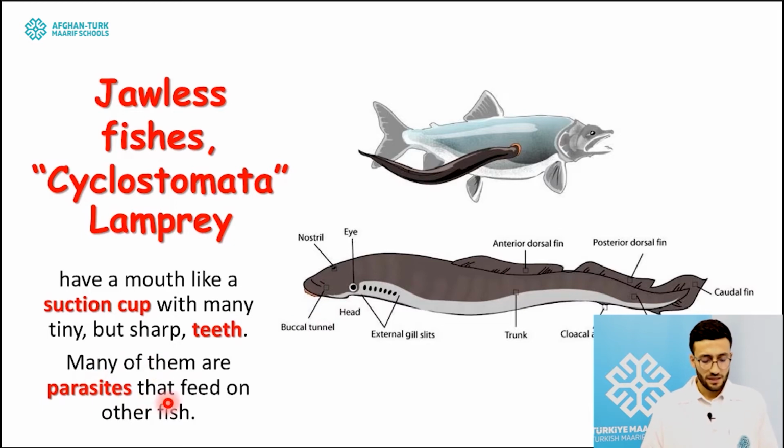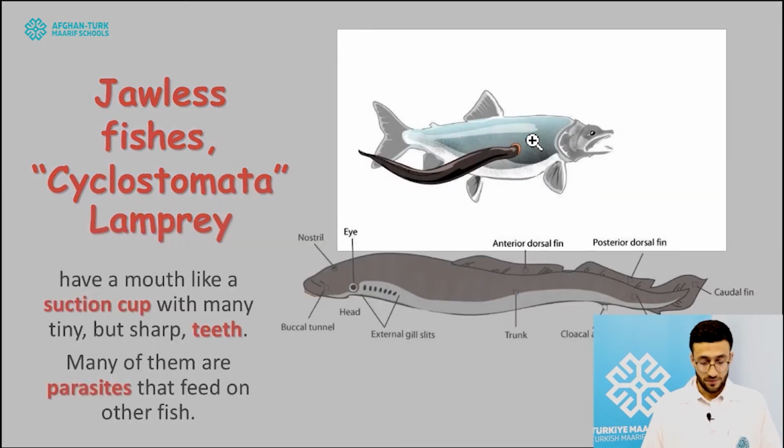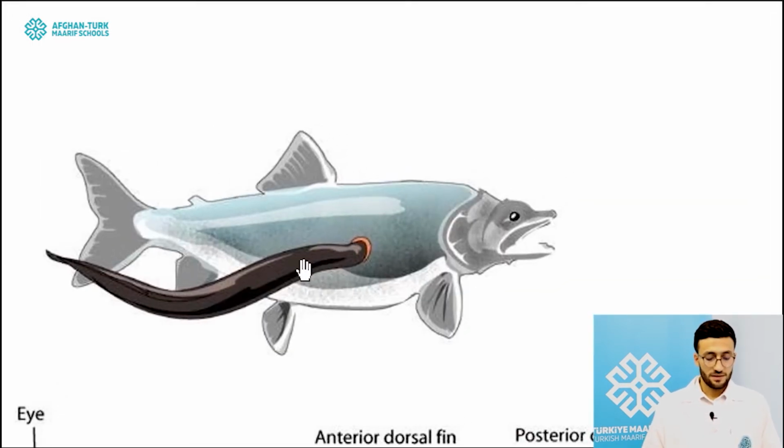Mainly many of them are parasites that feed on other fish. As you're seeing in this picture, this is called a parasitic ecological niche, in which an animal gains benefit from another animal without doing any benefit to them.